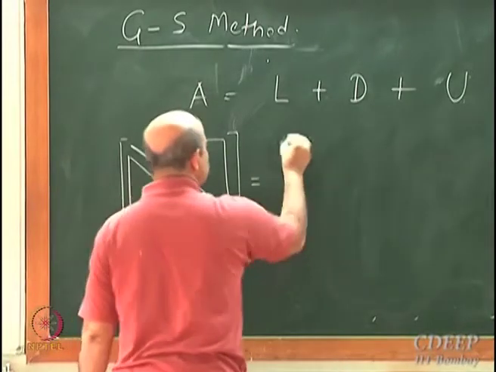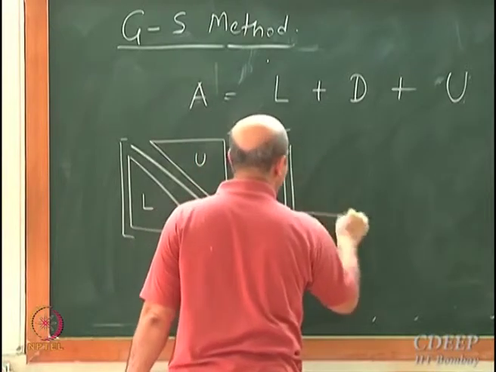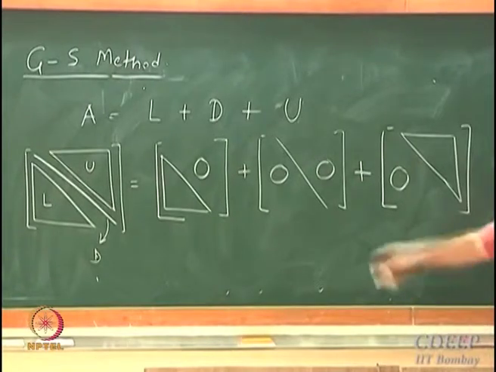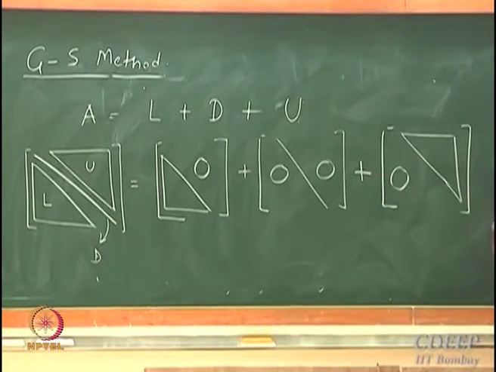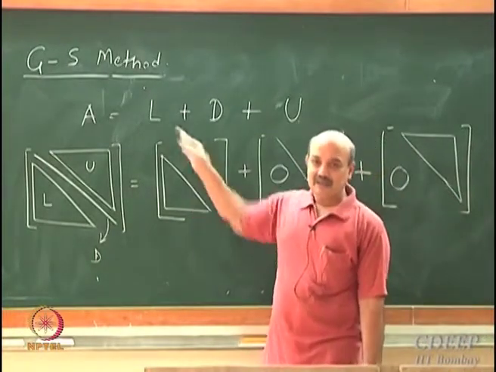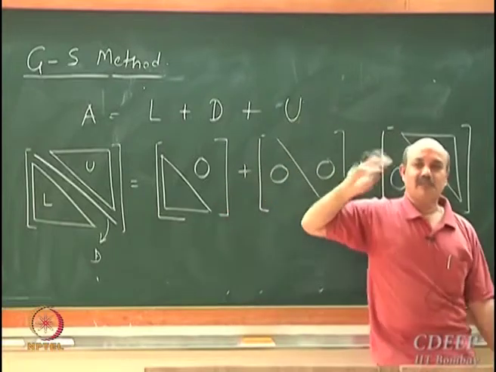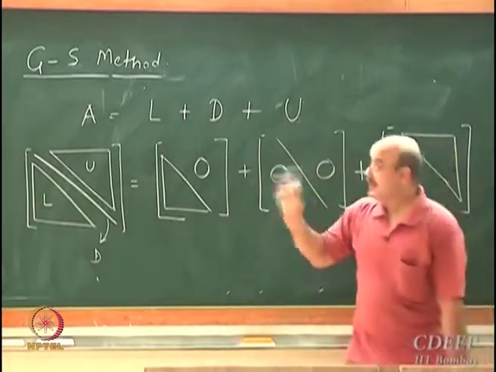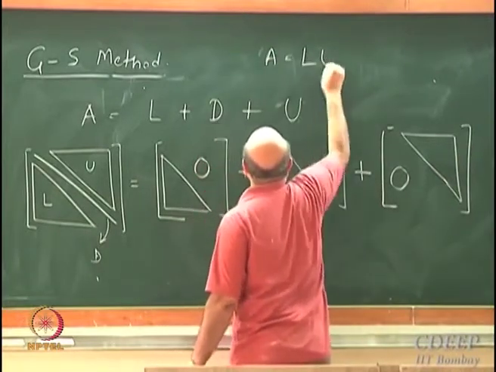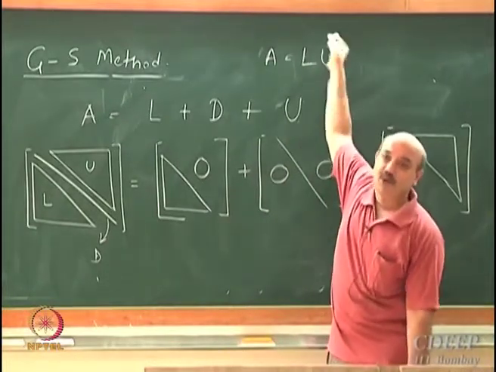So if I just do pictorially, I am just writing this matrix as addition of 3 matrices, strictly lower triangular part, the diagonal part, and strictly upper triangular part. I am just using the same notation as LU decomposition. This is not same as A is equal to LU, that is multiplication, that comes through Gaussian elimination.